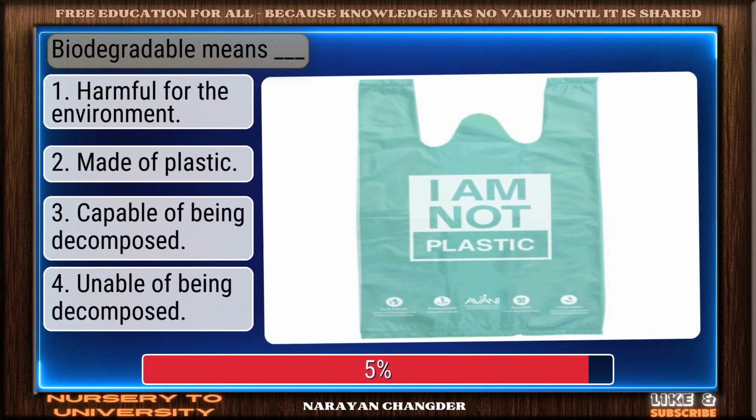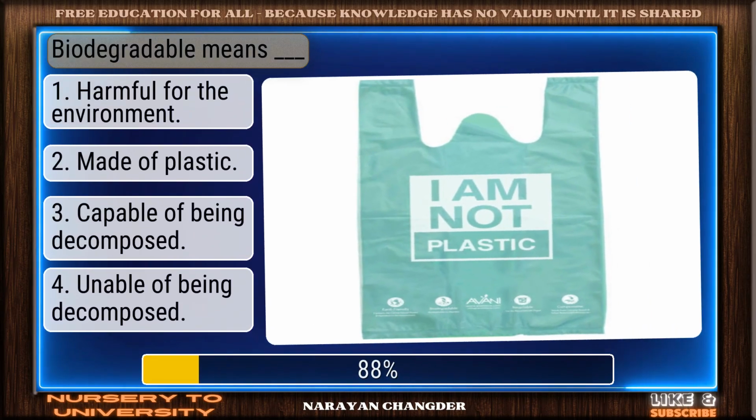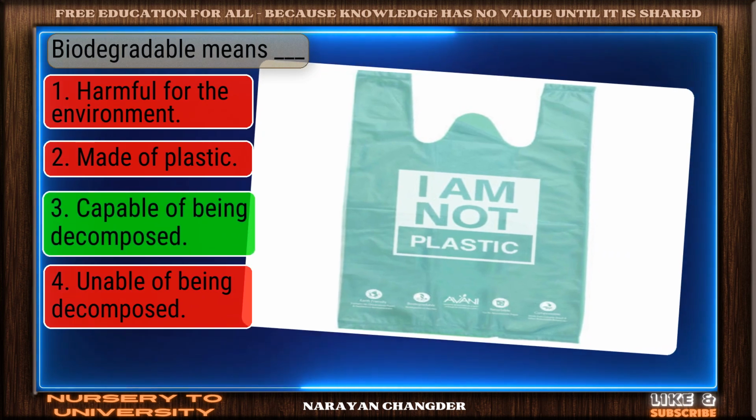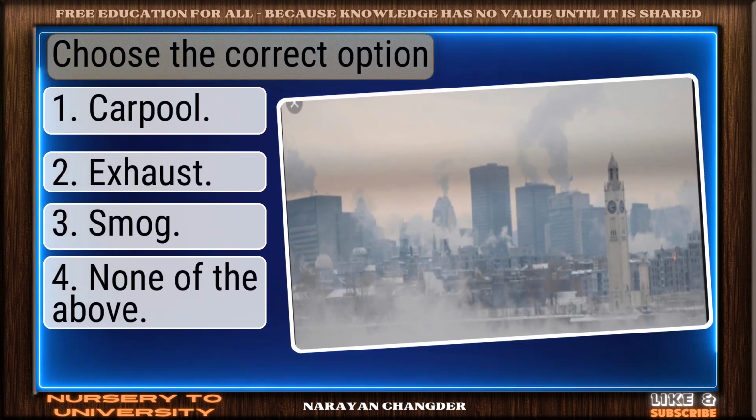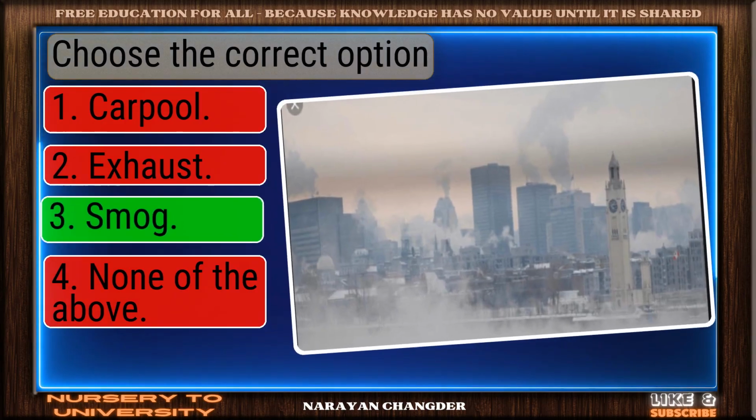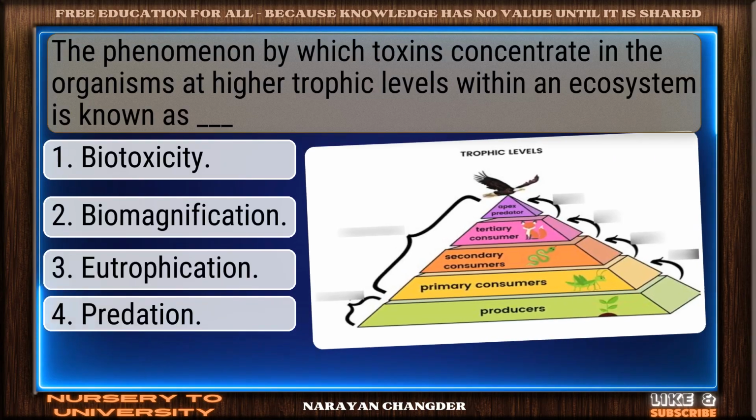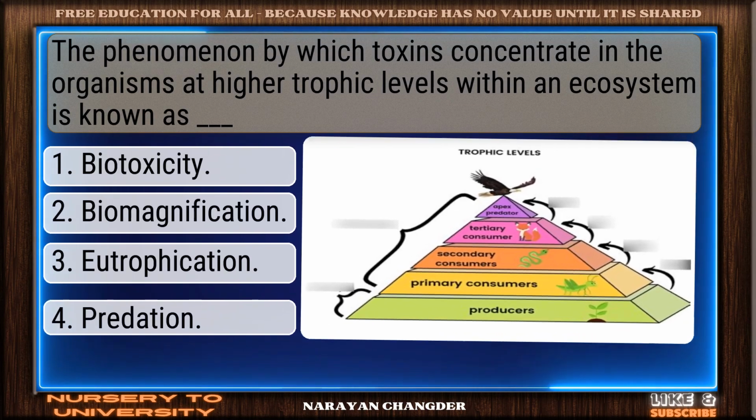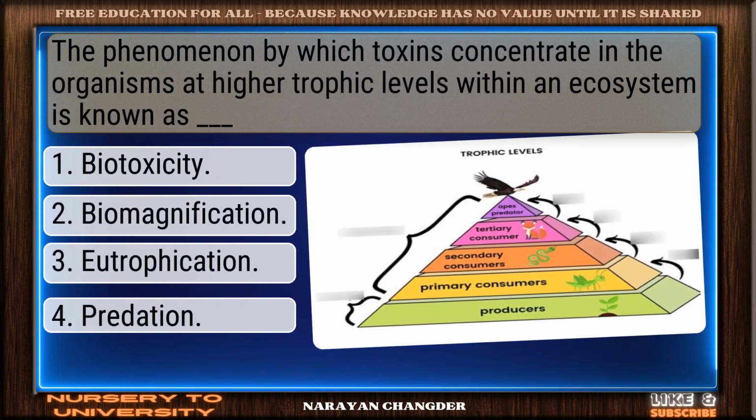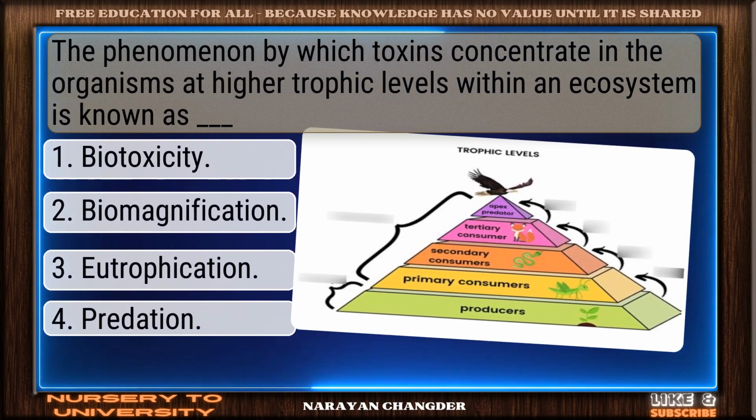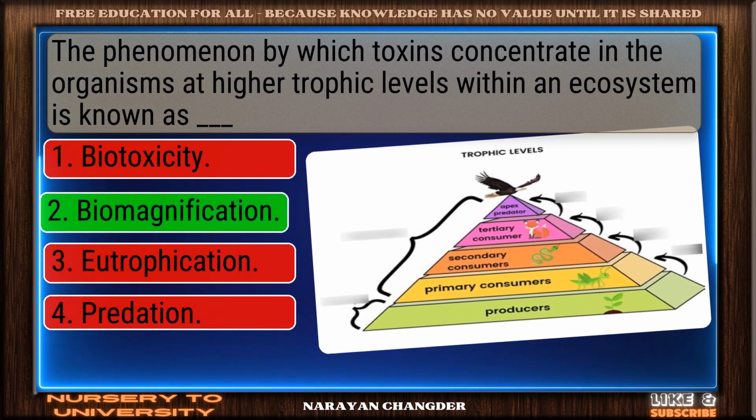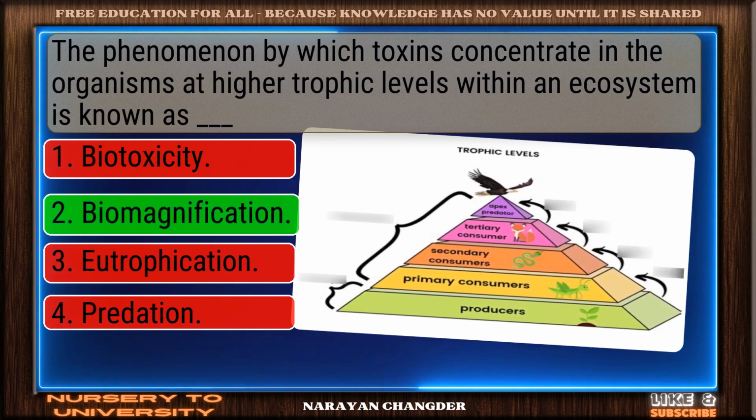Biodegradable means? You're right. Capable of being decomposed is correct. Choose the correct option. Nicely done. Smog is solid. The phenomenon by which toxins concentrate in the organisms at higher trophic levels within an ecosystem is known as? Well reasoned. Biomagnification is correct.